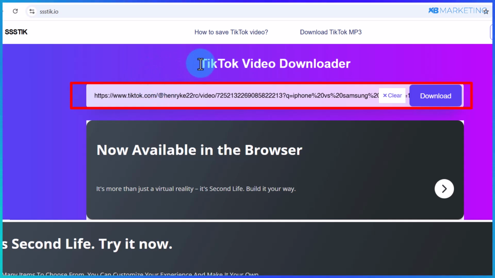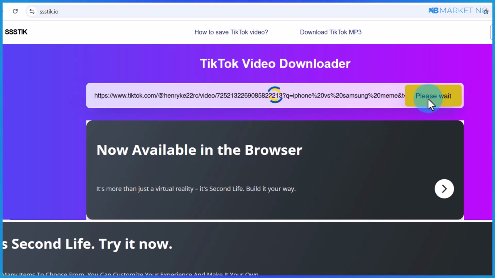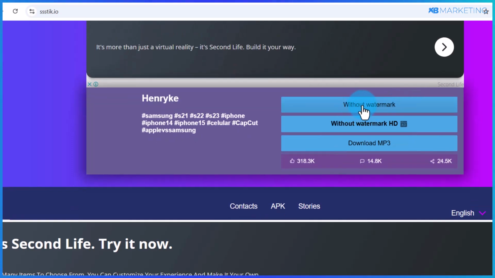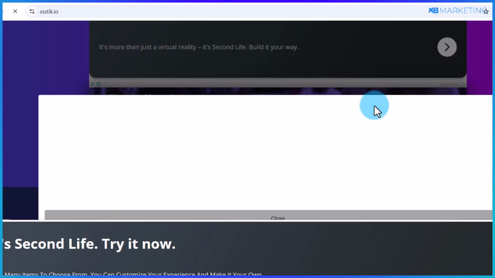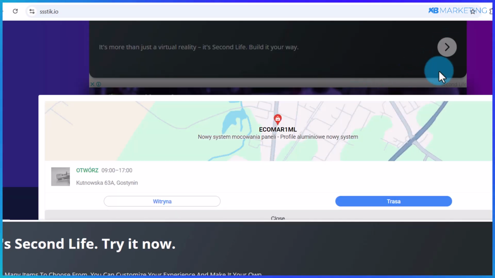This is a TikTok video downloader, which you can use to download TikTok videos. If you click on the download button, it's going to bring you to this page. As you can see here, you can download this video without the TikTok watermark. You click on it, and just like that, the video will be downloaded to your device right away.